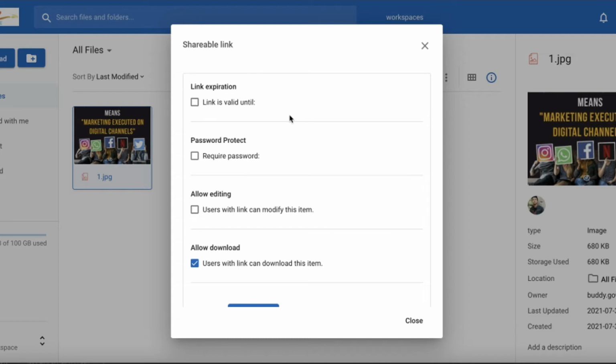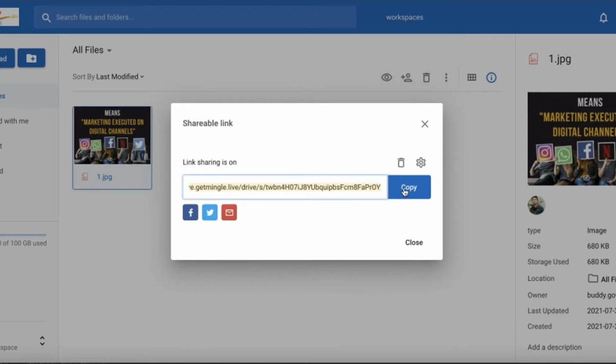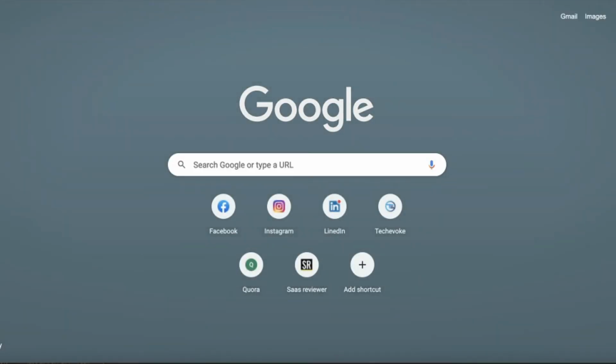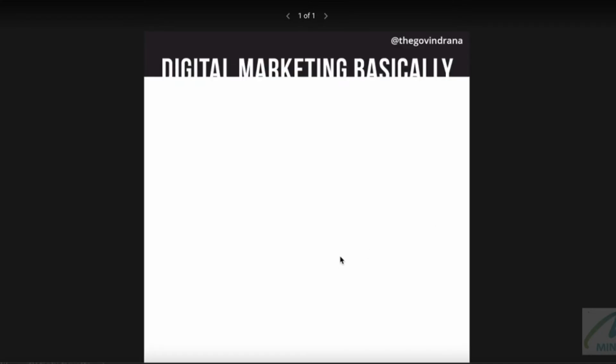You can also put restrictions so that your file is protected. Allow editing means anyone can delete this image. If you want to get only the link, this link is now here, and I can open it anywhere. I can use this image anywhere, because images can be put only by the link. So this is my image.